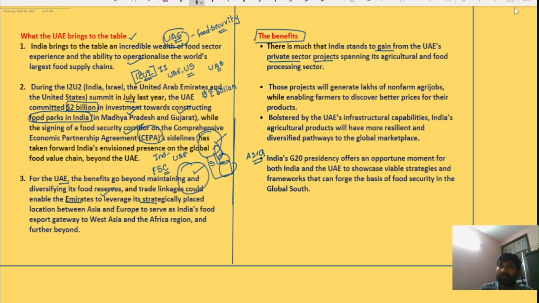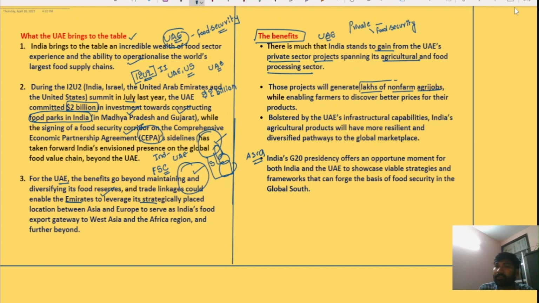They span from the agricultural sector to the food processing sector. So UAE is ready to invest, especially the private investments. The private investments in the agriculture sector and the food processing sector will further aid in making the Indian agriculture sector more robust and resilient. And those projects will generate lakhs of non-farm agri jobs.